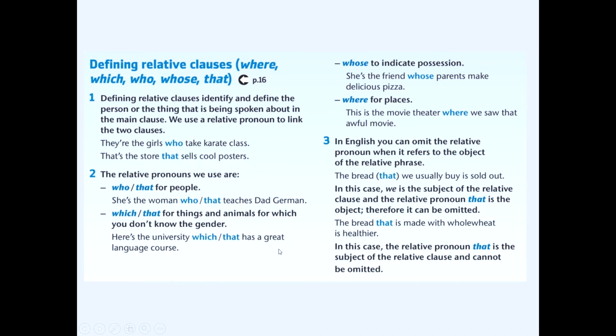The last topic we are going to cover today is defining relative clauses. We are going to start working with where, which, who, whose, and that. These clauses and these words are used to give some extra information. For example, defining relative clauses identify and define the person or the thing that is being spoken about in the main clause. We use a relative pronoun to link the two clauses.